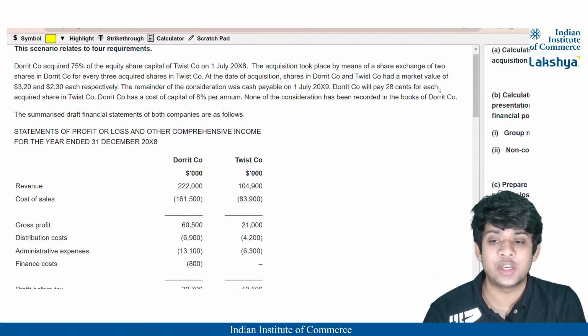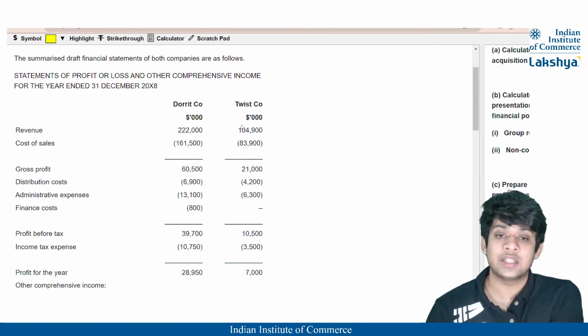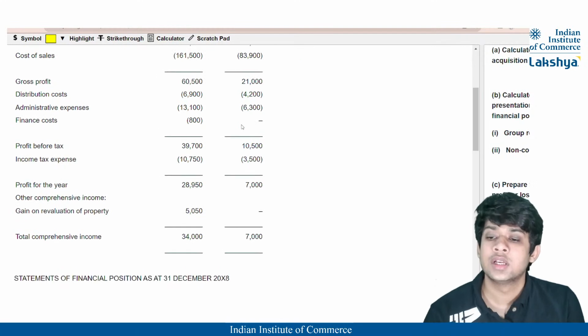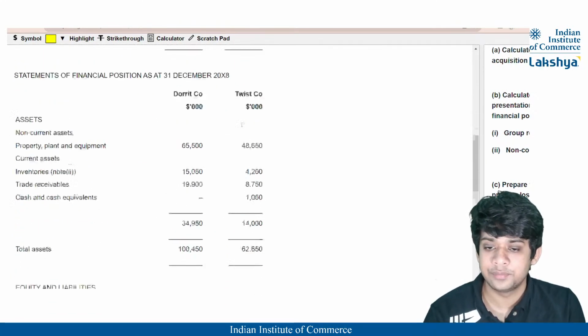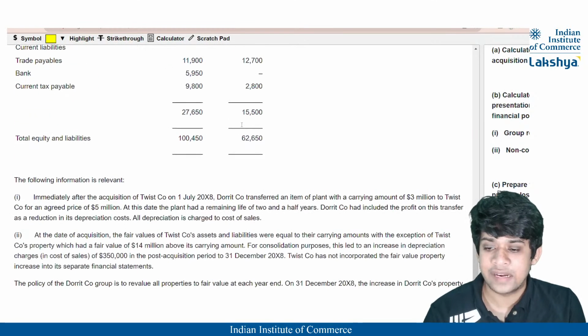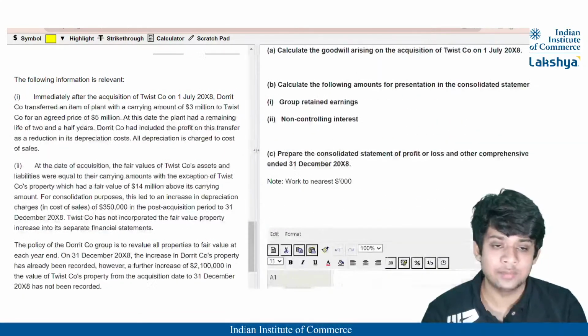The remainder of the consideration was payable on 1st July 2009. Dorrit Company will have to pay 28 cents for each acquired share in Twist Company. Dorrit Company has a cost of capital of 8% per annum. None of the consideration has been recorded in the books of Dorrit Company. So here we are going to record all these transactions in Dorrit's books, and that is included in the calculation of our goodwill. We have been provided with a statement of profit or loss and also a statement of financial position. Let us look at what is required here.